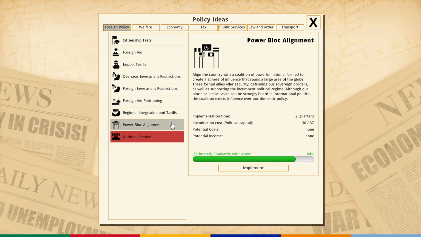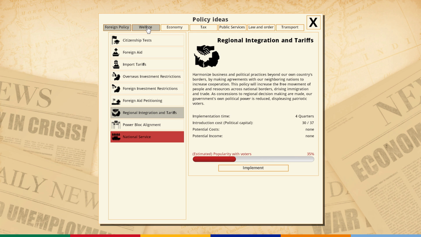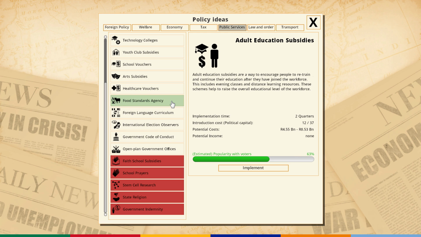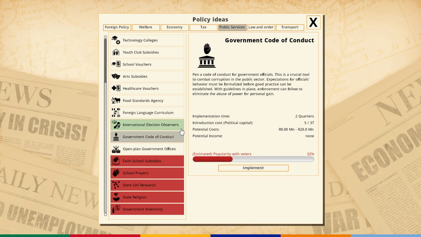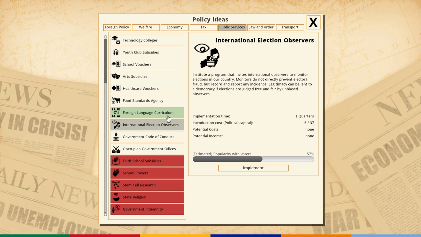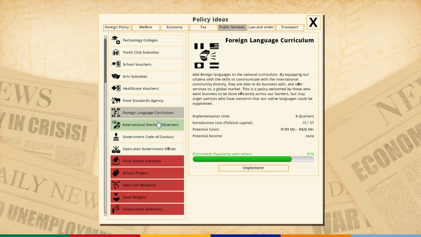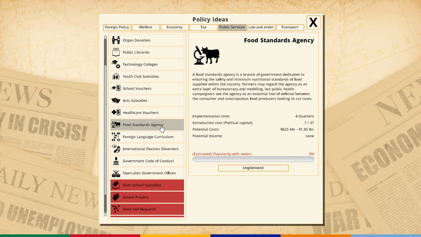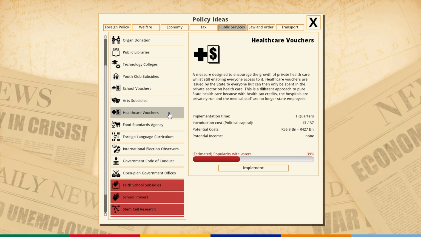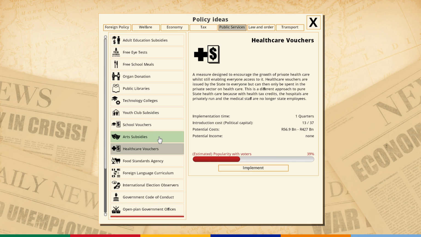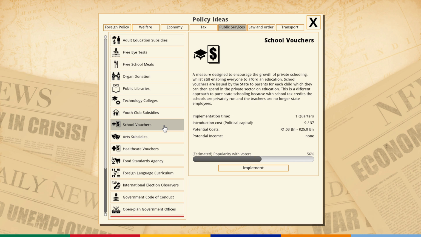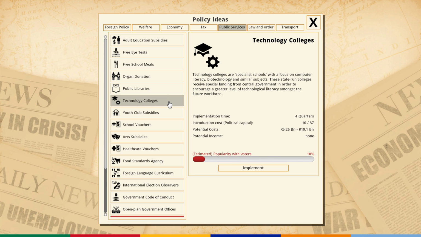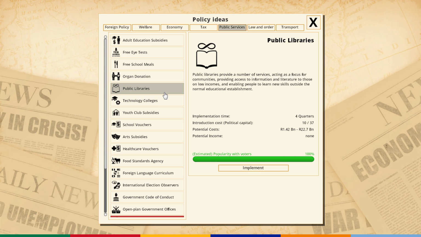Foreign aid. I think we should look at public services first of all. Open government offices, government code. Maybe we should look at something that might help, might be popular with a lot of the voters. Food standards agencies, healthcare vouchers. That's not very popular, but that's still not bad. School vouchers, technology colleges. I think that public school or public libraries isn't a terrible idea.